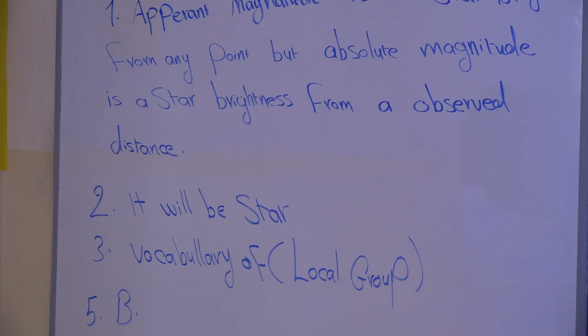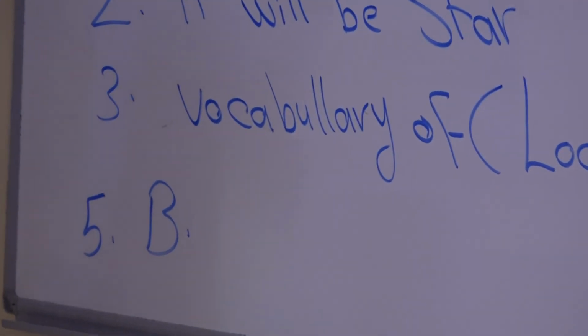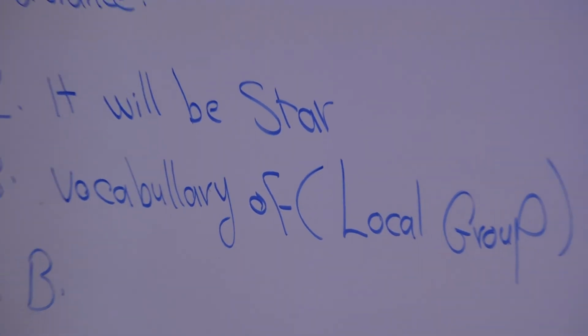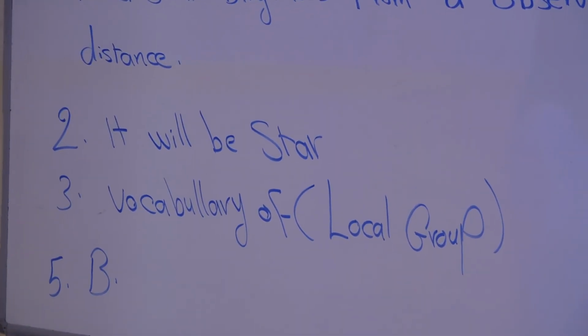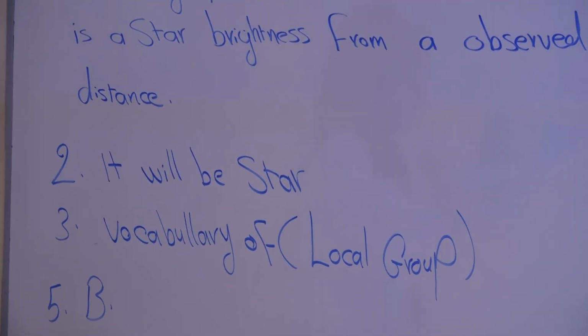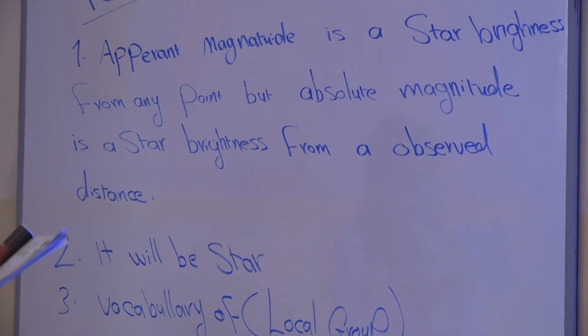It means the strength of a star, the brightness of a star. And it means it will be B. Apparent magnitude depends on absolute magnitude and the distance between the star and the earth. Because if the star is too far from us, it will have less brightness. But when it is close to the earth, it will have more brightness. Did you get it now?